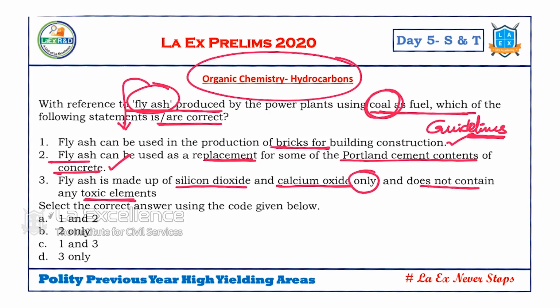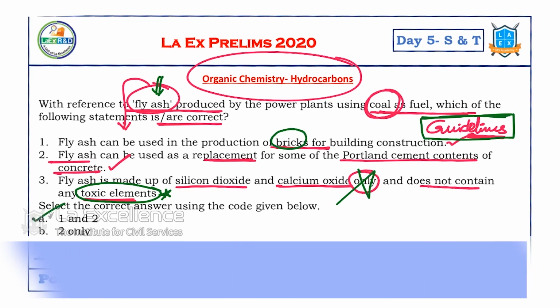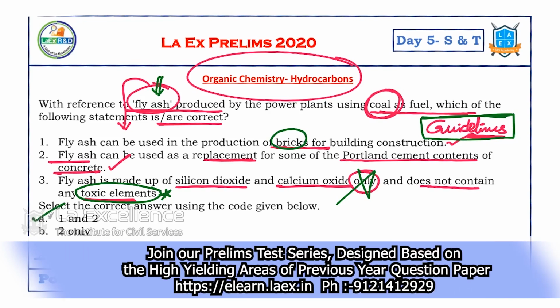Whenever you get this 'only' statement, you should be very careful. Only here is wrong. Fly ash has certain toxic elements. That's why we should be careful in handling the fly ash. When the ministry gave the guidelines, it said careful handling of fly ash is important. In brick kilns, etc., they should have safety gear, etc. They mentioned it. So that's why the third is incorrect. So let's remove 3. So what is the answer? A is the answer. 1 comma 2 only.